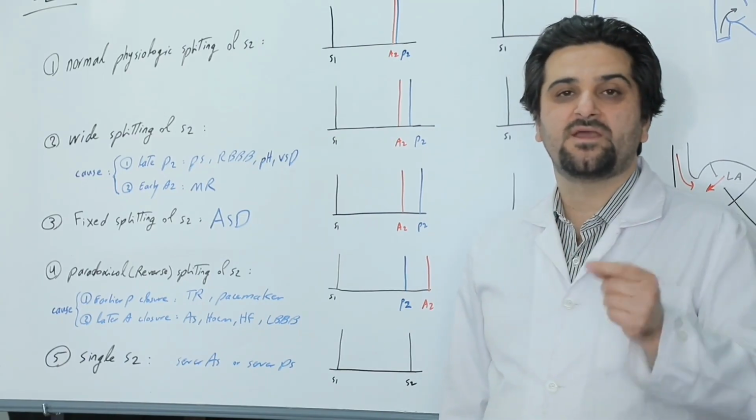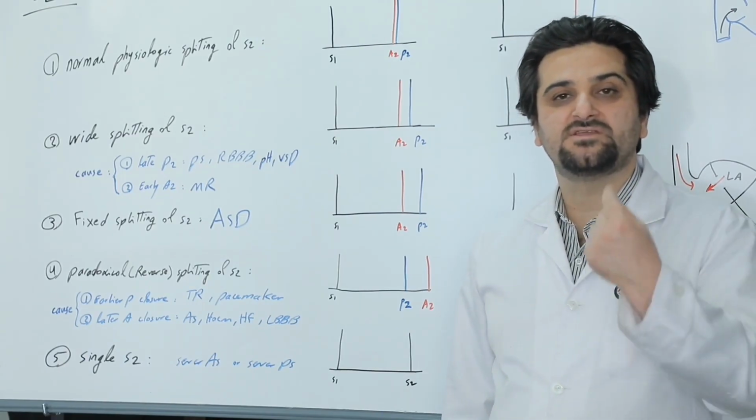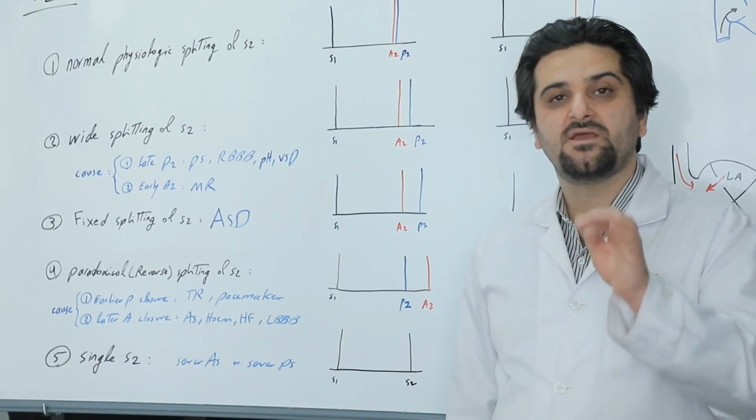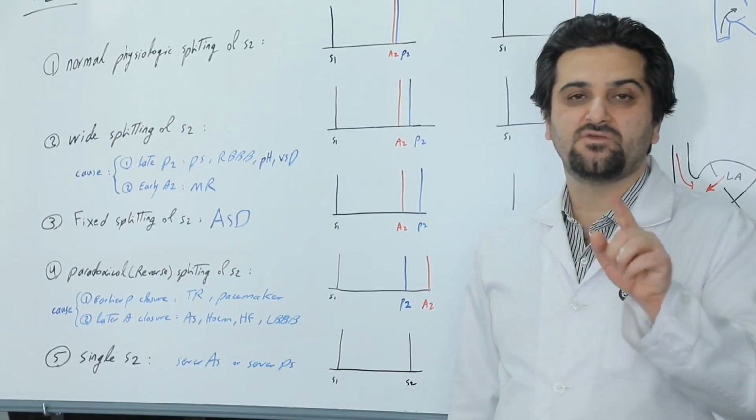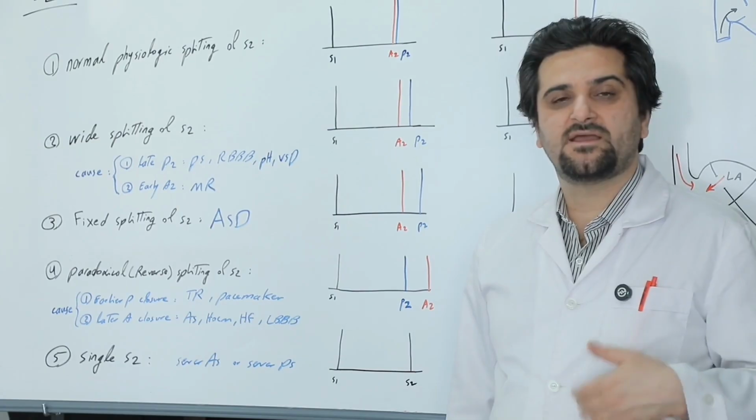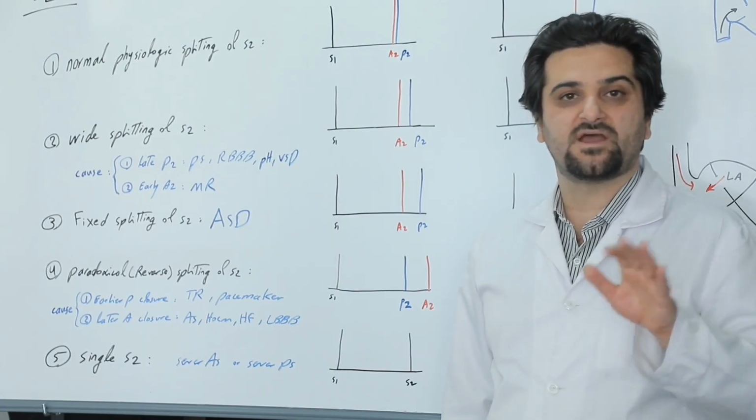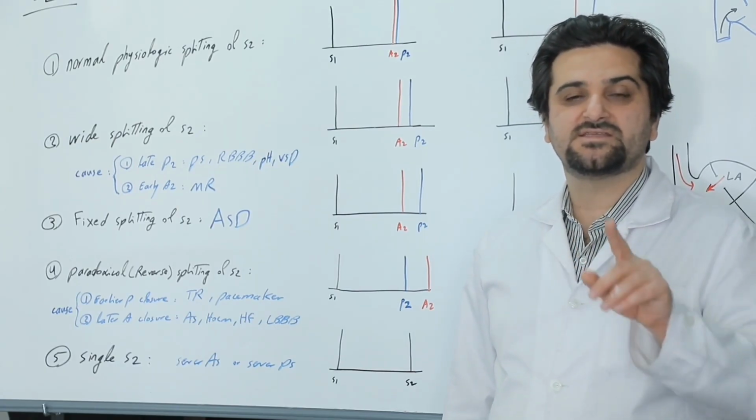For example, in a patient with severely calcified aortic stenosis, the A2 is not heard, so the second heart sound consists only of P2. Similarly, in severe stenosis of the pulmonary valve, the second heart sound is heard as a single sound.